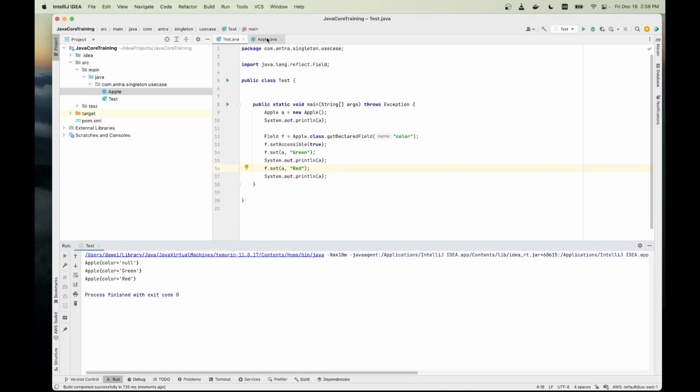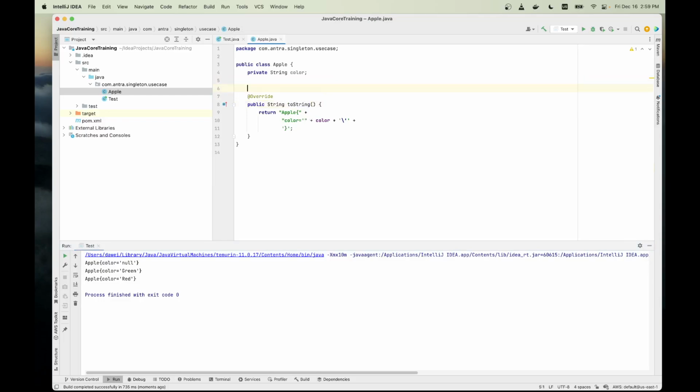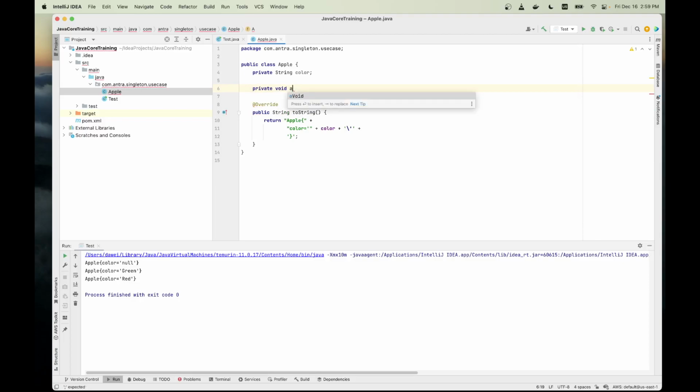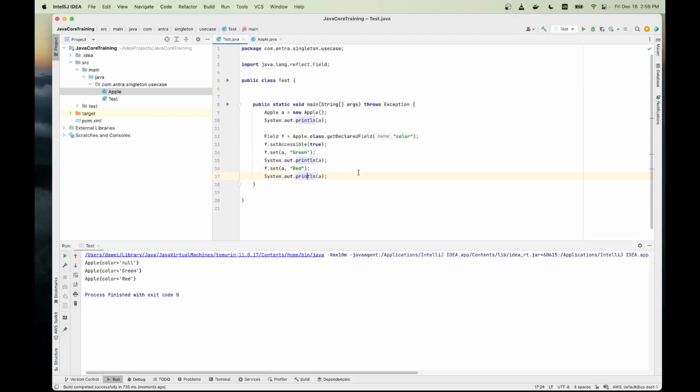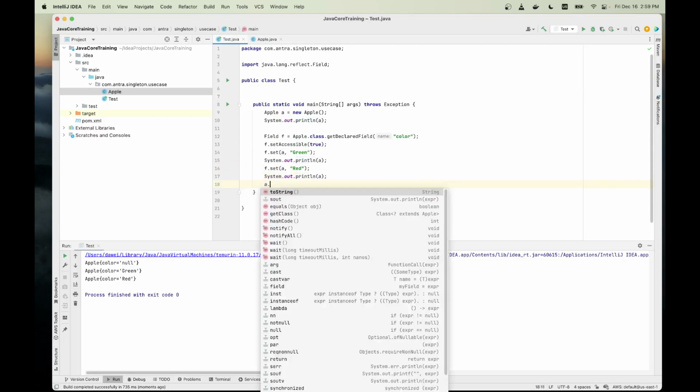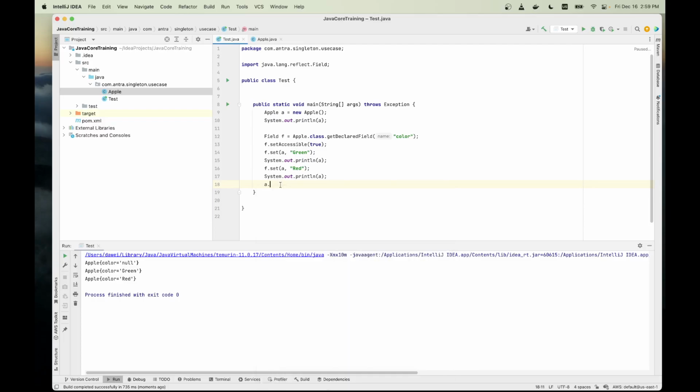Same thing if we have a private method. Let's see, if we have a private void a method, and we just print out here is a private method. Normally we cannot run or call this method, right? There's no a method. But same idea, so here you can now guess.